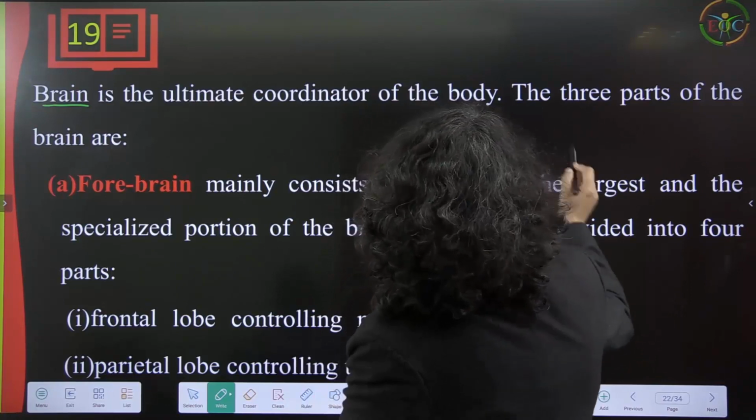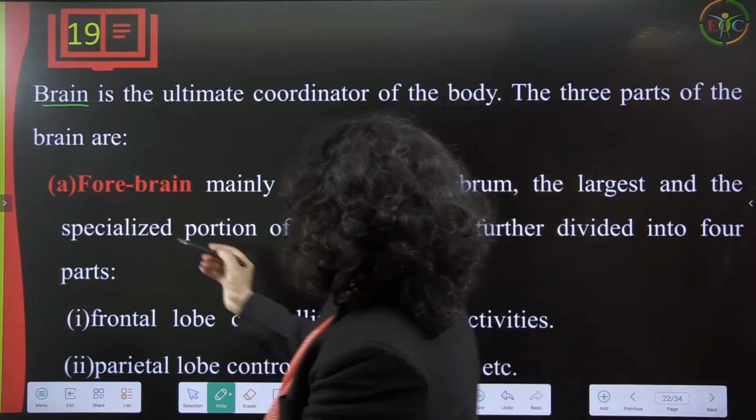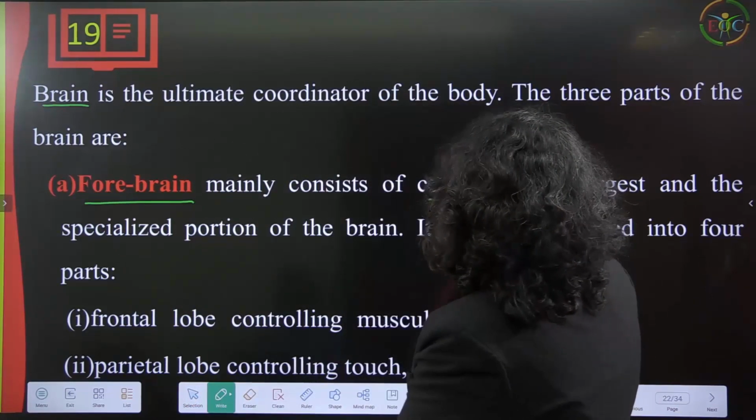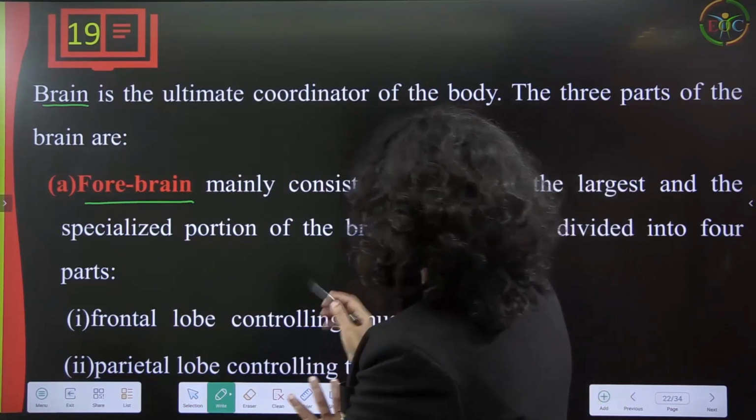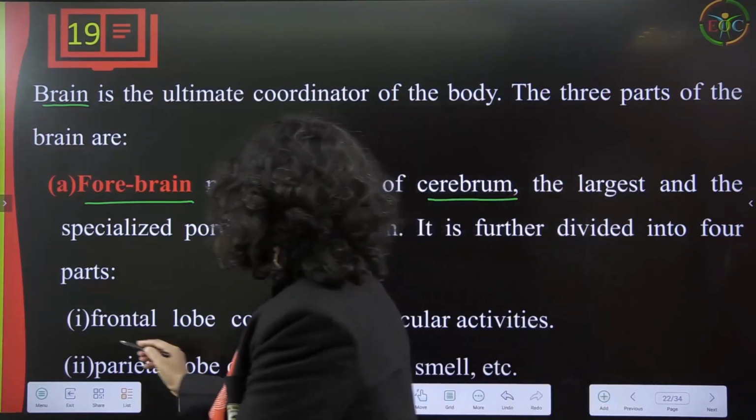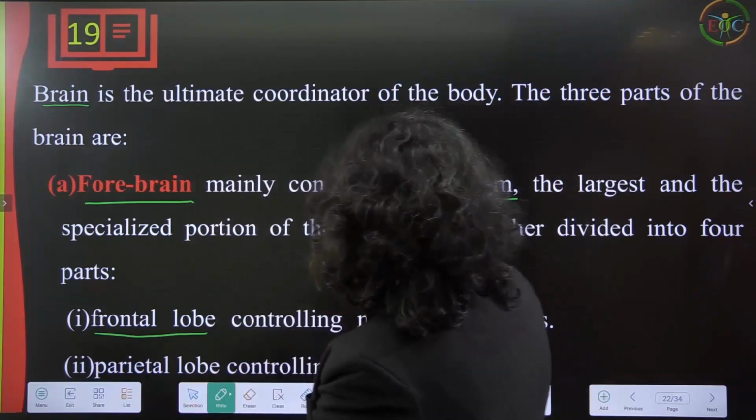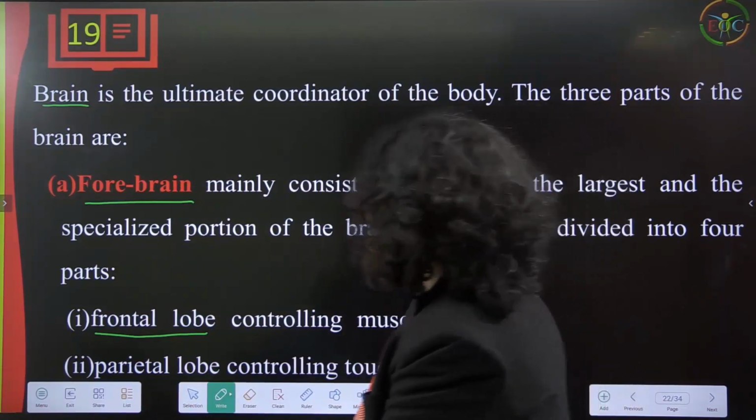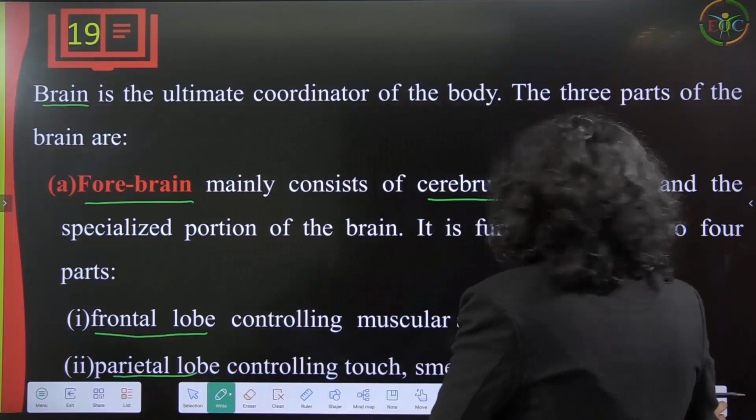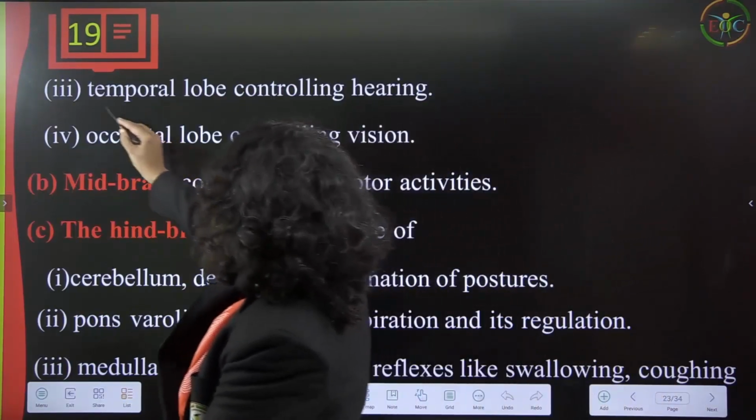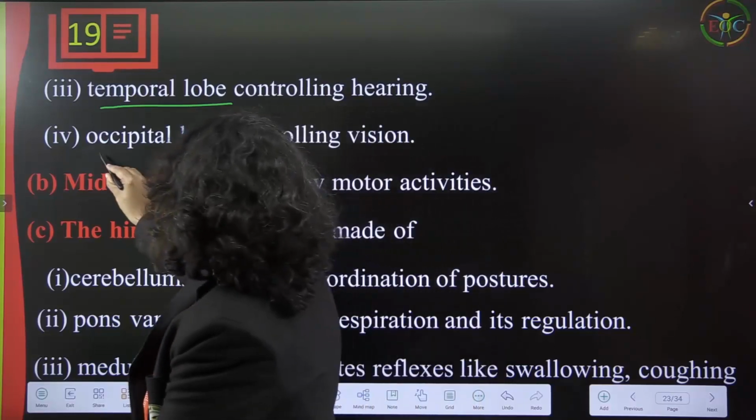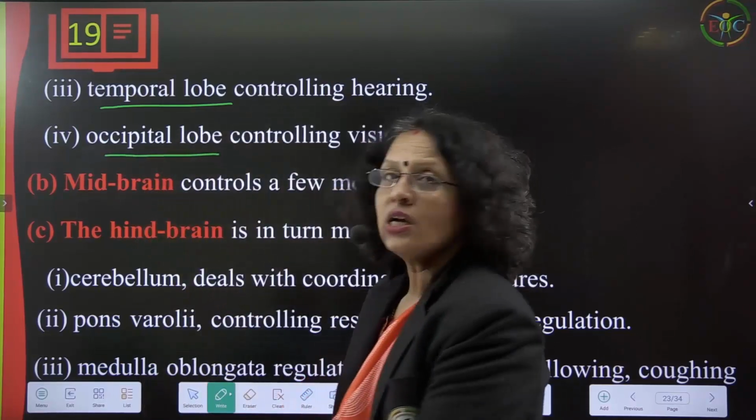Correct? So the three parts of the brain are: the forebrain, mainly consisting of the cerebrum, which is the largest and most specialized portion of the brain. It is further divided into four parts. The frontal lobe controls muscular activities. The second part, the parietal lobe, controls touch and smell. The third part, the temporal lobe, controls hearing. And the fourth part, the occipital lobe, controls vision.